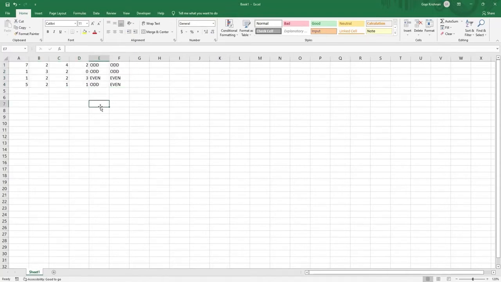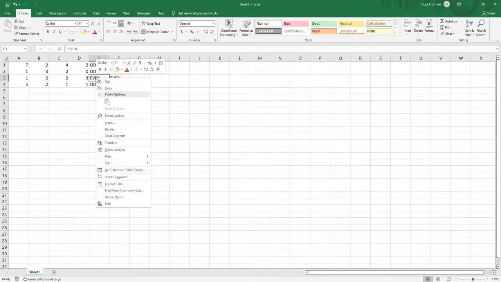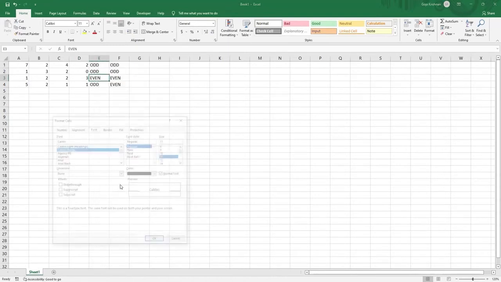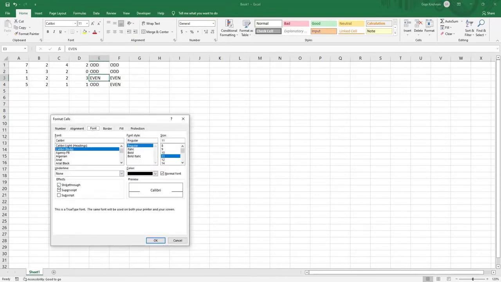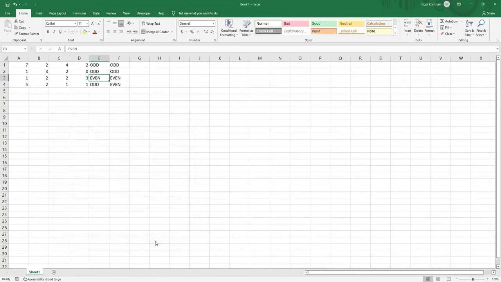So the second way is formatting. Let's do it slowly. First, right click the cell, go to format cells, and you can see number. Then go to alignment, then font. You can see an option called strike through. Press strike through, click OK. So now the cell has been strike through.